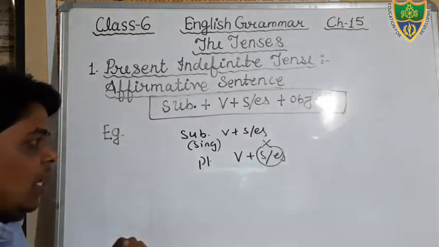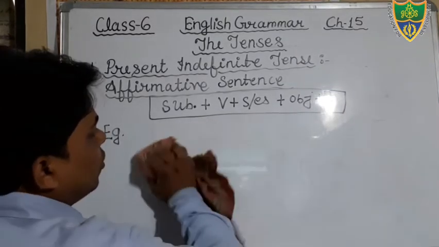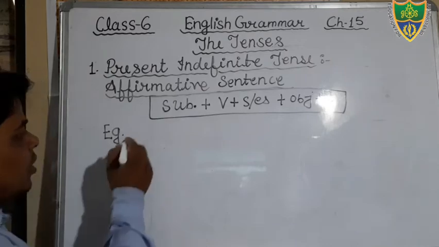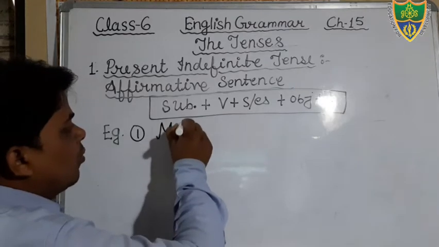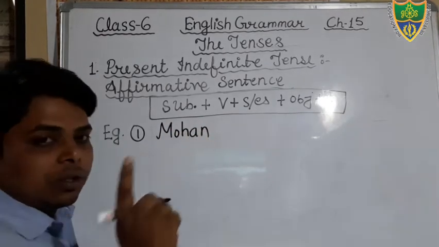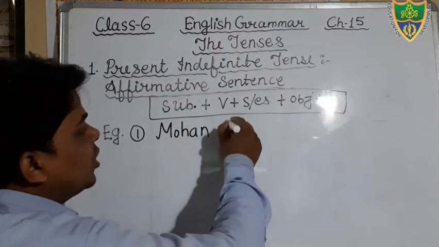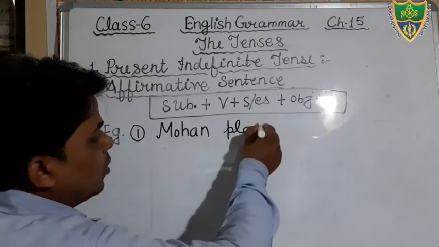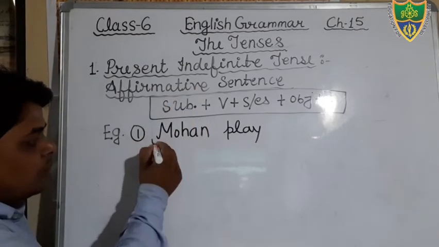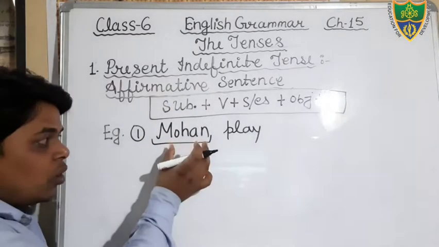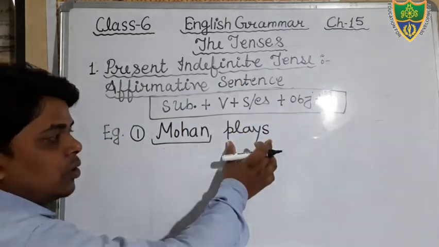Okay students, I had also given an example in the previous class, but once again I am going to tell you. Those who have already written it can avoid writing. Just see, suppose I have written here Mohan. Mohan is a subject, it denotes what? Singular. The number of this word is singular. And suppose I have written here the verb play, that is the main verb. As I have told you, if your subject is singular, Mohan is singular, therefore we will add S here for making the verb singular.